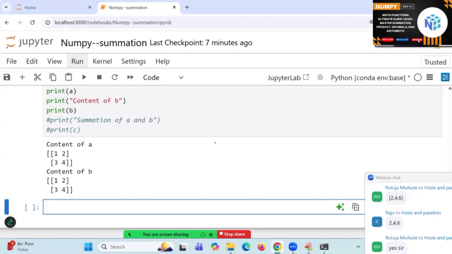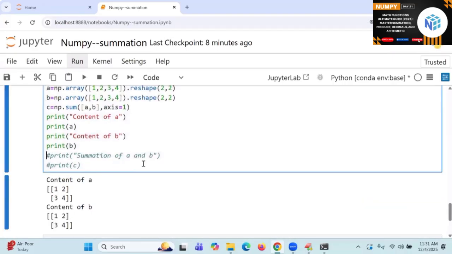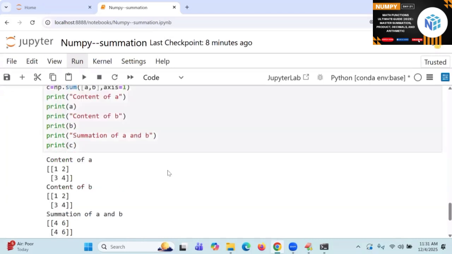Even in some cases, depending on the axis, you will get this type of result. One more result will be there. What is that result? Come on. 1 plus 3 and 1 plus 3. Let me show you this part first. Remove this. Where is the axis value? I'm going to write it. Here the value C is printing. Already axis is equal to 1, I mentioned it. Try to follow.